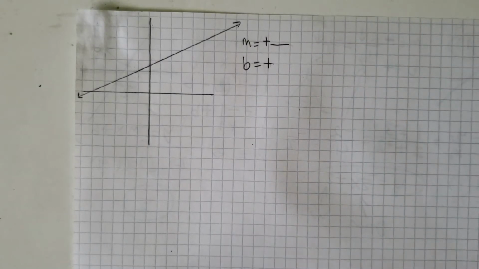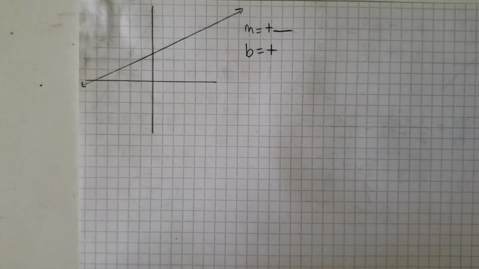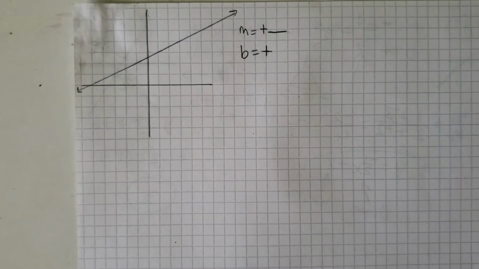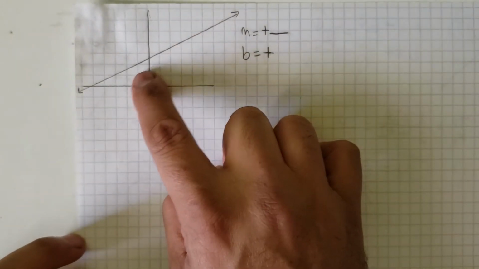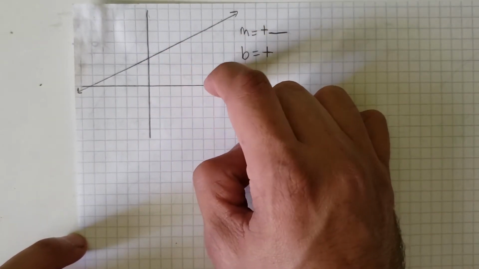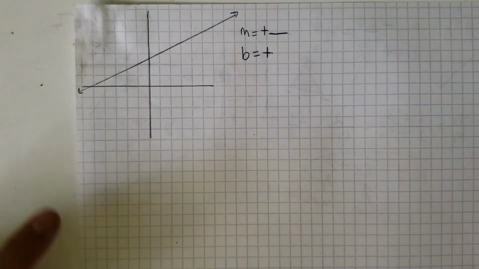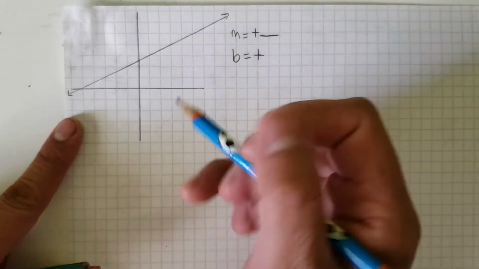On that video on Edpuzzle that you guys were supposed to do, it told you when you have a graph like this with no line or no points to pick two points. And it told you to pick two pretty points. What they mean by pretty points is where this line is actually resting on the lines on the graph, these little squares where this line is actually touching it. You could pick two random points, but I'm going to find two points where these lines intersect.